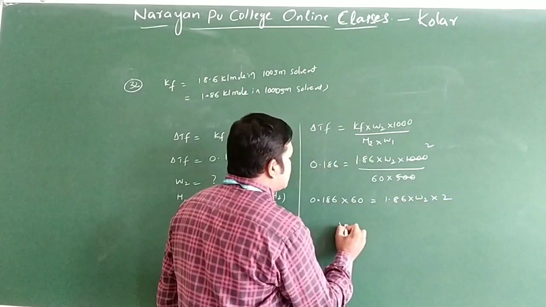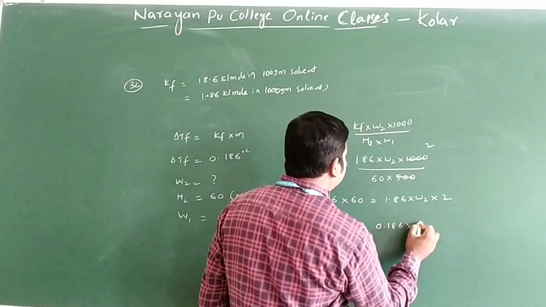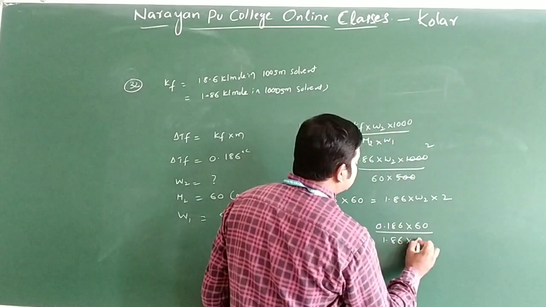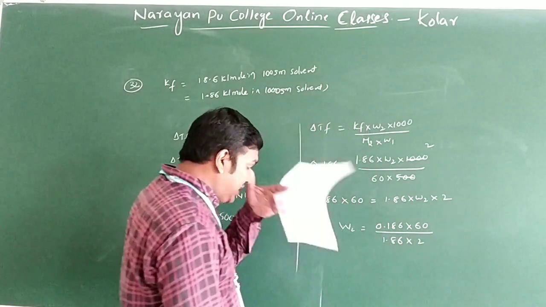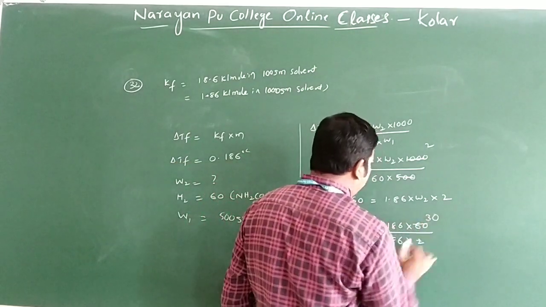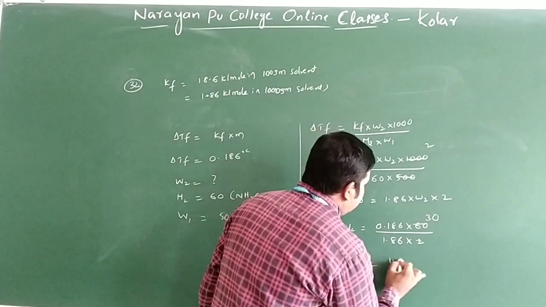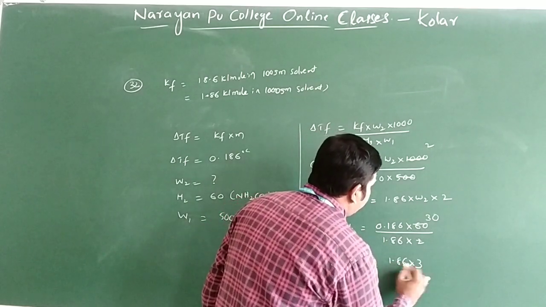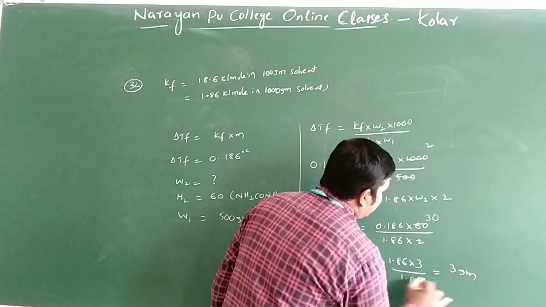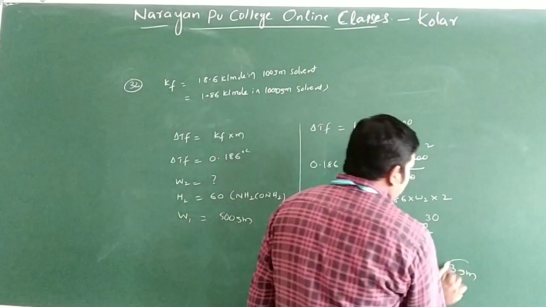So W2 is equal to 0.186 into 60 by 1.86 into 2. The 2 cancels with 60, giving 30. Now W2 is equal to 1.86 into 3 by 1.86. The 1.86 cancels. What is the answer we get?